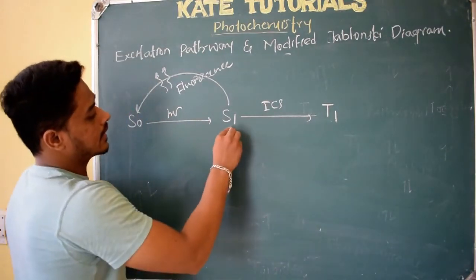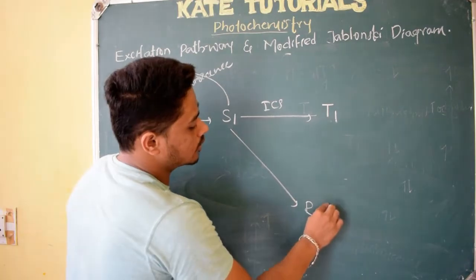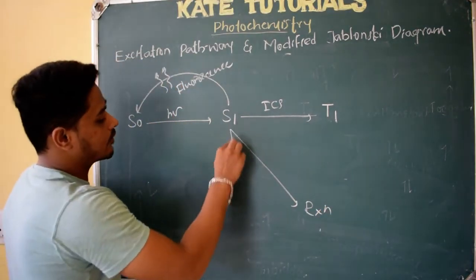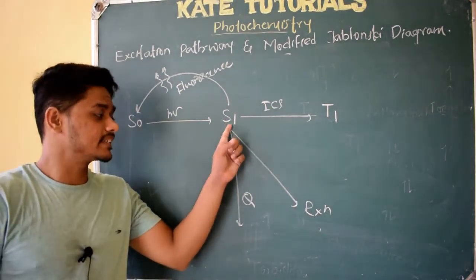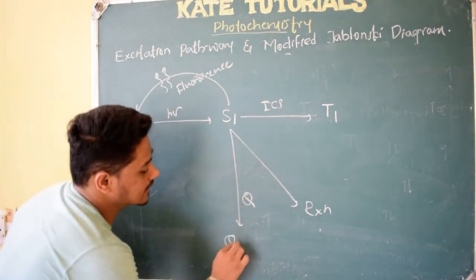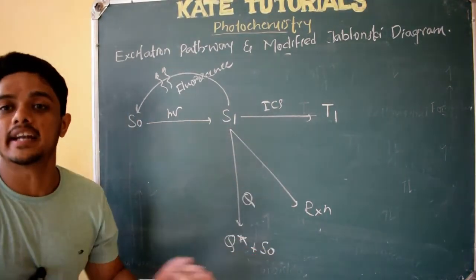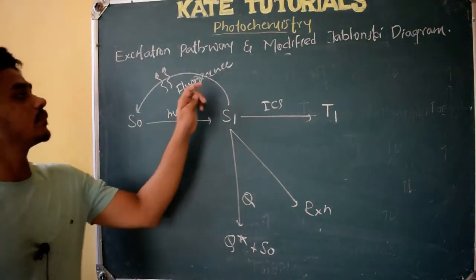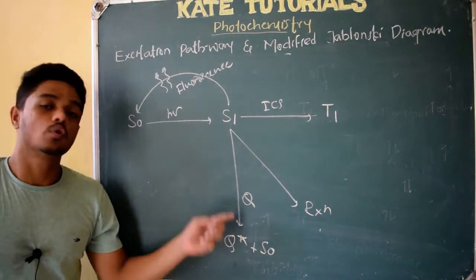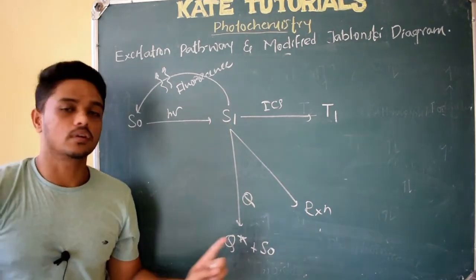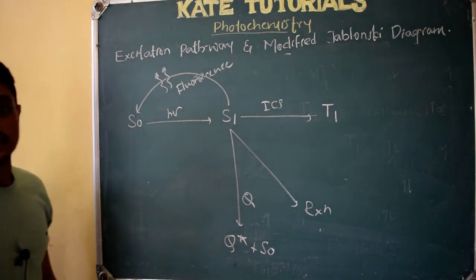The other thing, it can react with some substrate and form a product, so it can do a reaction, right? If I add a quencher, meaning a substance which takes its energy and goes to an excited state, the molecule comes to the ground state without liberating any radiation. If it liberated radiation, we would call it fluorescence. Here there is no liberation of radiation. The quencher will take the energy and go to the excited state, and this will come back to the ground state. So these are the possible reactions of the singlet, right?